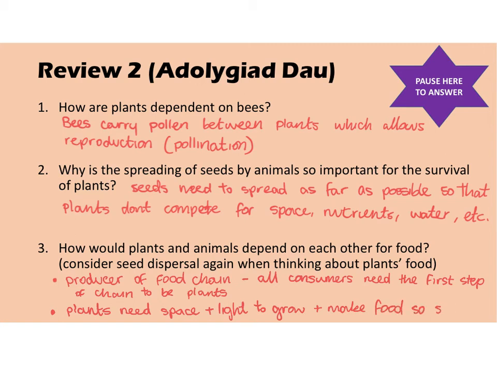So seed dispersal is essential. Obviously plants need light to make their own food through photosynthesis, so they are dependent on animals to spread their seeds so that they can get an adequate amount of light to be able to make their food.